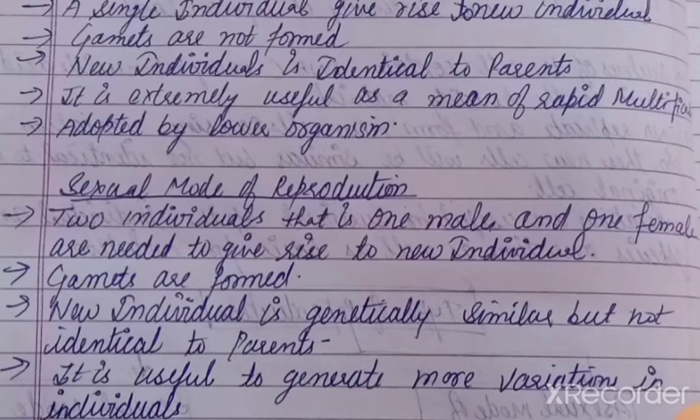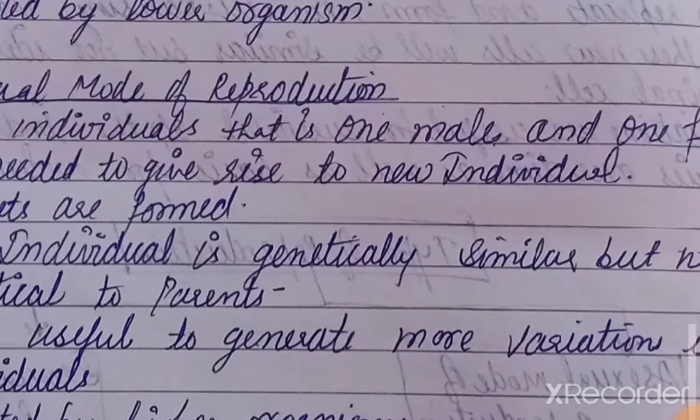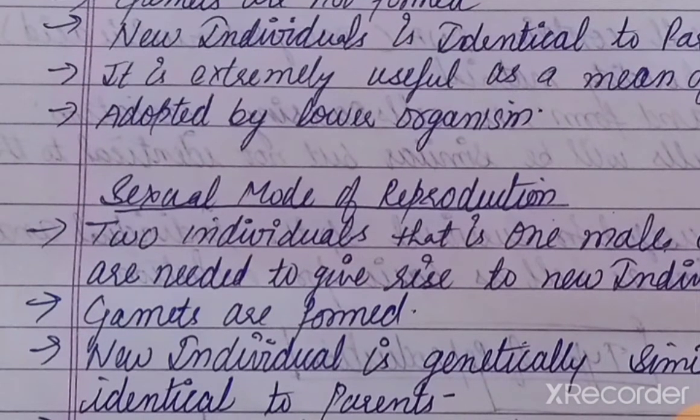But in this case the reproduction method is very rapid multiplication. You all know that from only one insect, many insects are made at one time. So asexual reproduction is adopted by only lower organisms.